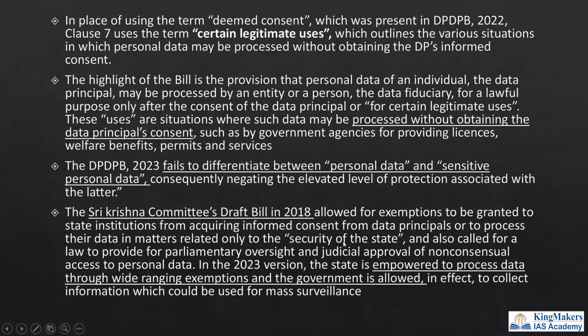It is not only for the security of the state. It can use the information for certain legitimate uses, like for any schemes that is considered as certain legitimate use. So this is giving a very, very broad power for the state to use your data. So this is reducing the accountability of the usage of the data from the state, and also it is reducing your privacy protection, which the author is concerned about.